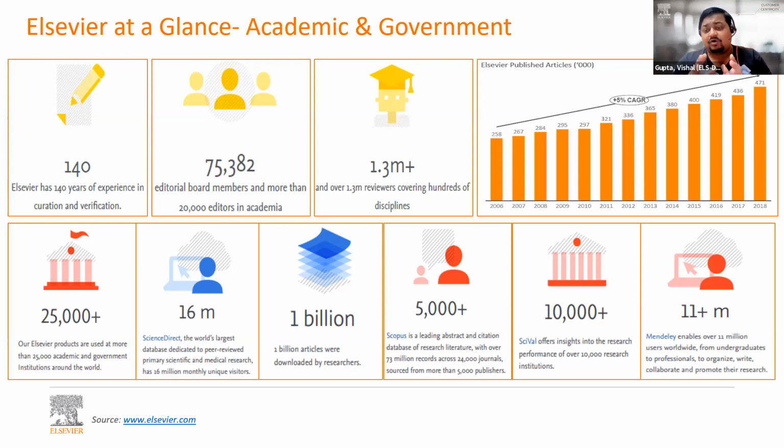The objective of developing any tool at Elsevier is to combine content with technology and turn it into information. So that is basically what Elsevier does. We turn information into knowledge. Knowledge is something which researchers need, which researchers can trust, and which researchers can cite.